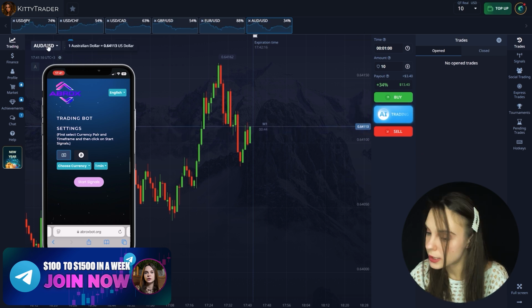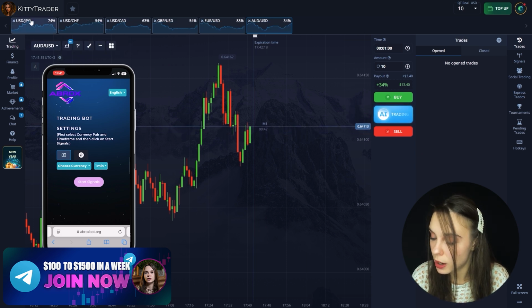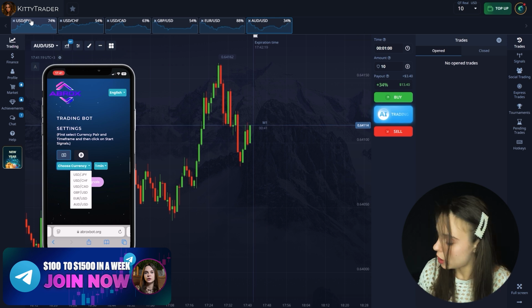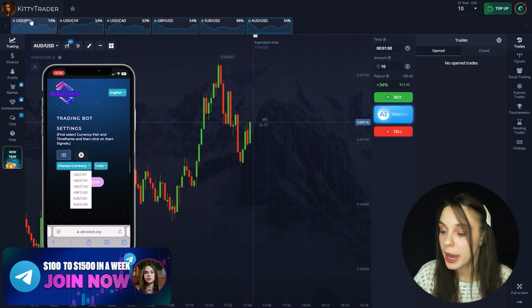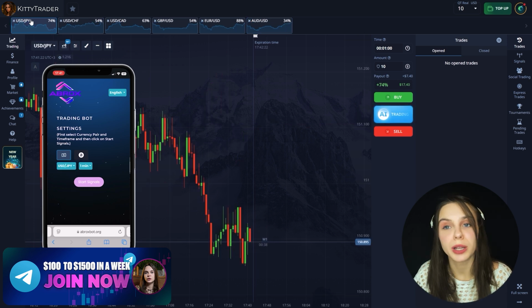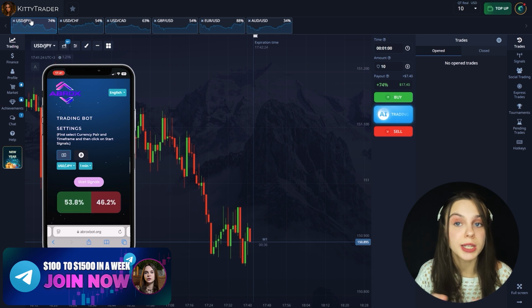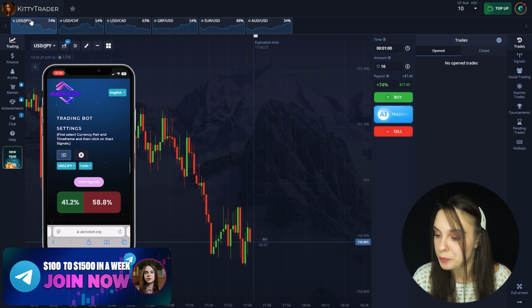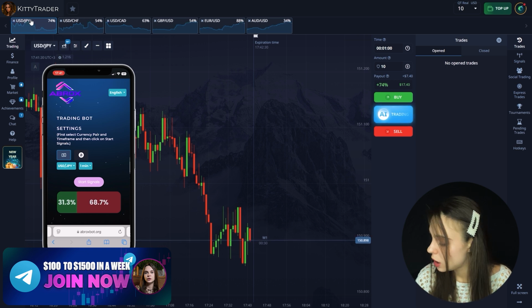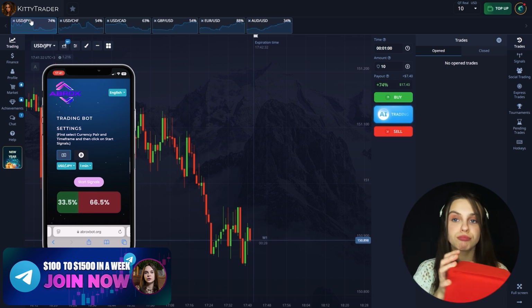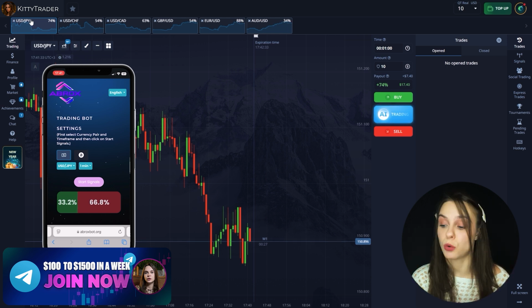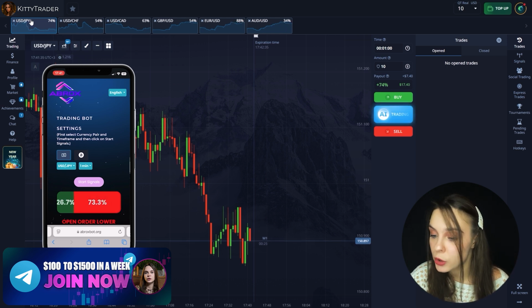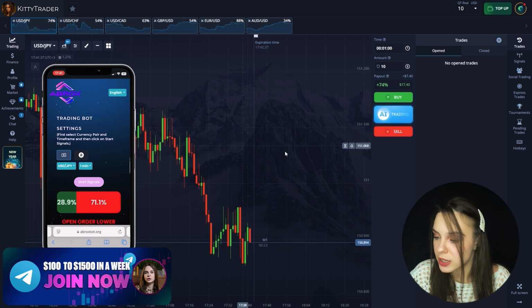Then click Start Signals. So we open our deal. The bot begins to analyze the market. And when we have a signal, the bot will issue a green or red text. How to open? You will understand it when it does this. So we open a deal in this direction. So we have a downgrade. So we open down. We open downward. You don't have to do anything else. Everything is as simple as possible.